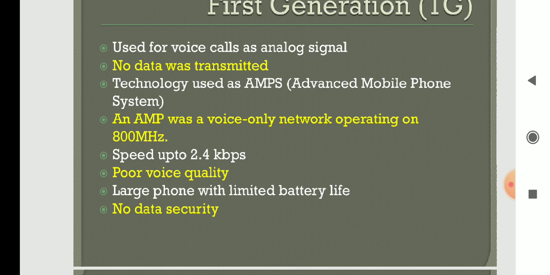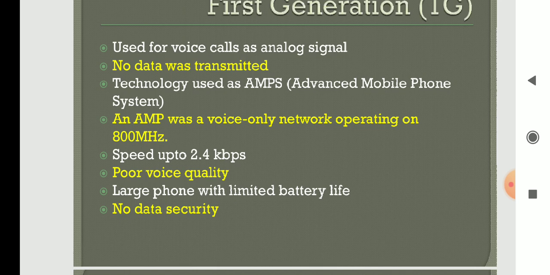In the first generation, we use only voice calls. It supports only voice calls, it will not support data. It supports only analog signal, it will not support digital signal. The technology used in first generation is AMPS, advanced mobile phone system.